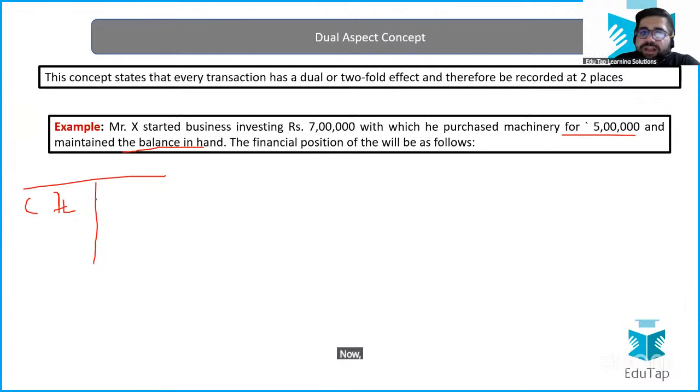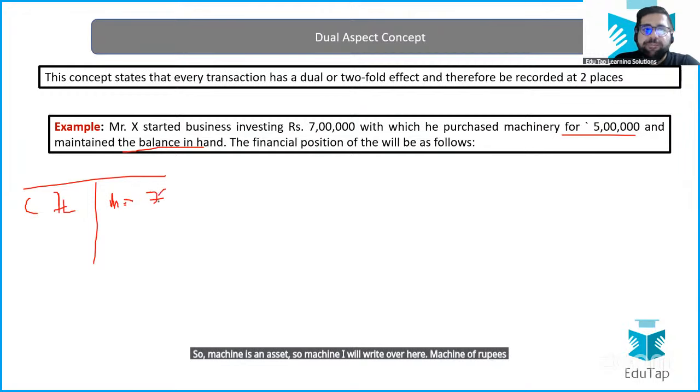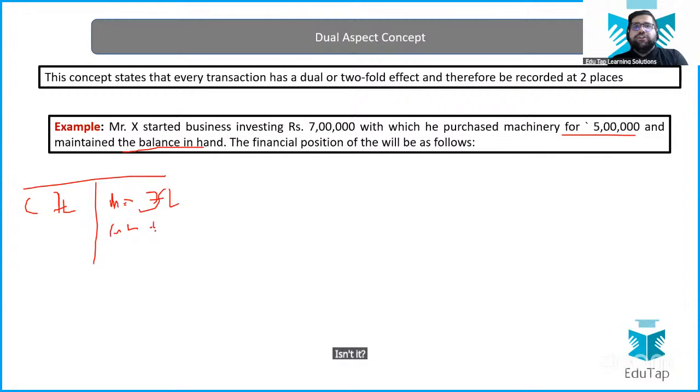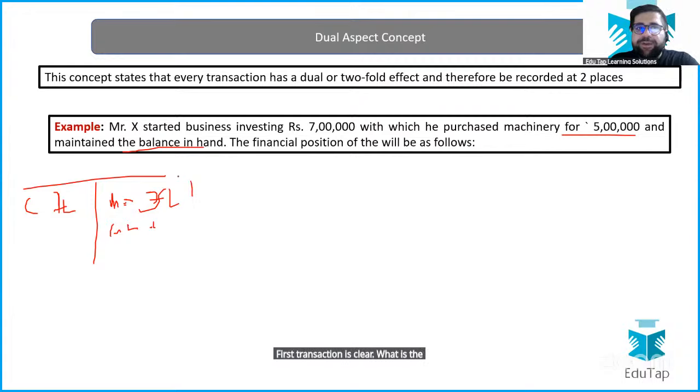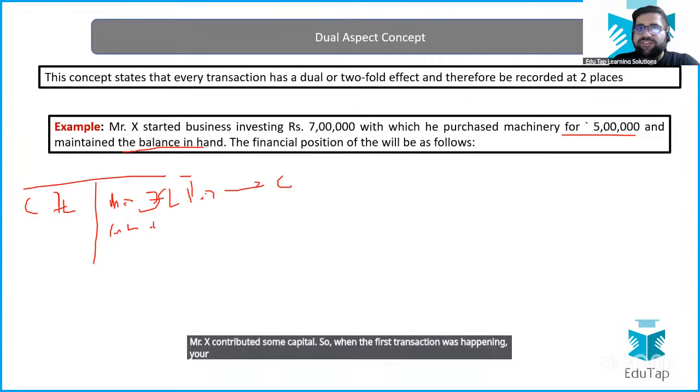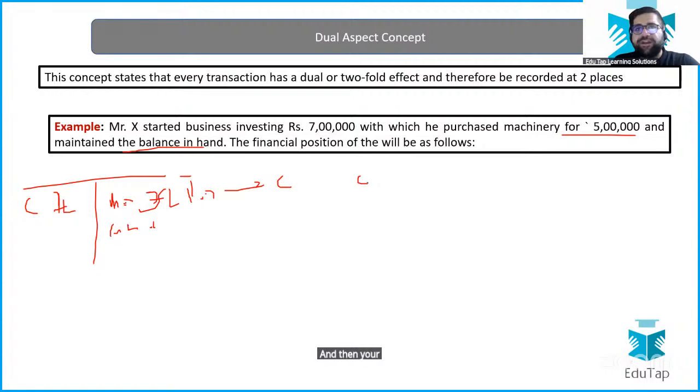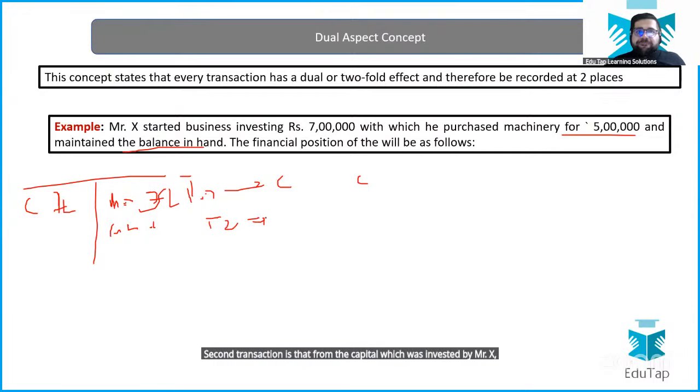Now, from this capital, I am purchasing a machine also. The machine is an asset, so I will write it over here: machine of rupees 5 lakh, and the rest will be shown as cash. Isn't it? In this case, first of all, we have to identify the transactions. What is the first transaction? That Mr. X contributed some capital. When the first transaction happened, your capital account was affected and then your cash account was affected. The second transaction is that from the capital invested by Mr. X, I have purchased a certain machine.